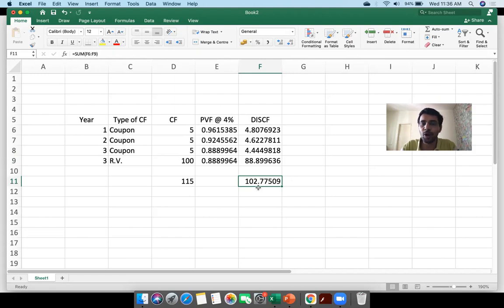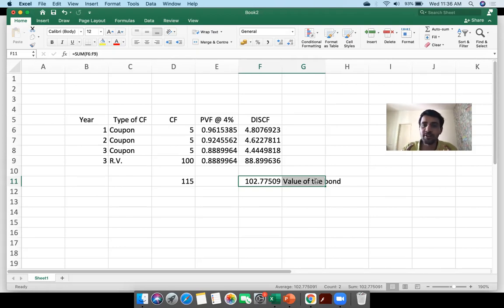Now the value of the bond is 102.78. Okay, this is actually the value of the bond. Remember again, this is the intrinsic value, meaning the true worth of the bond. This need not be equal to the price at which the bond is actually trading in the market, right? The price at which the bond is actually trading in the market could be something else altogether.